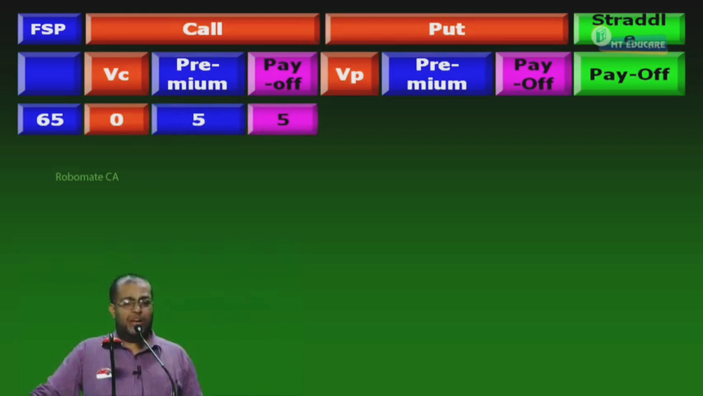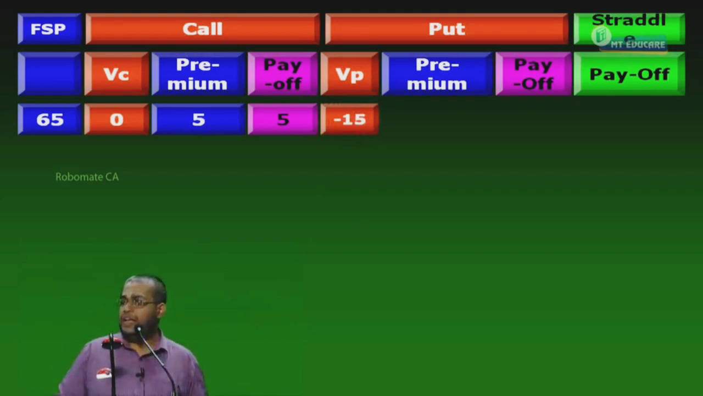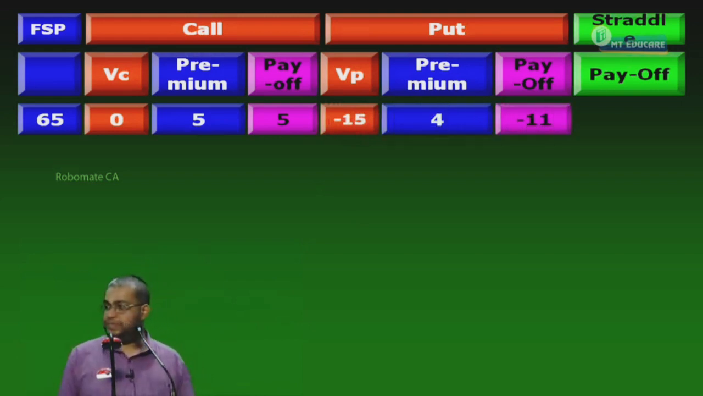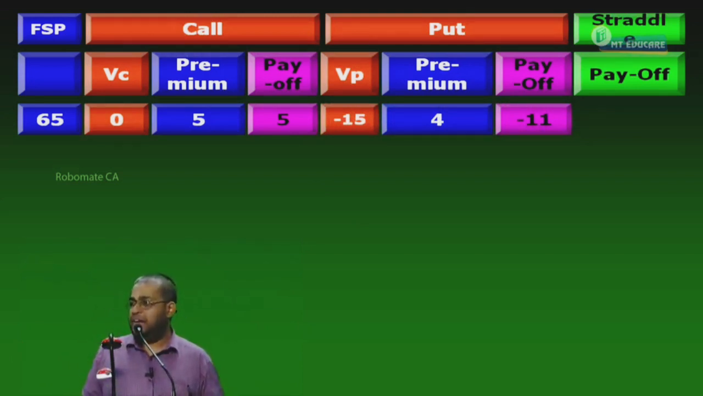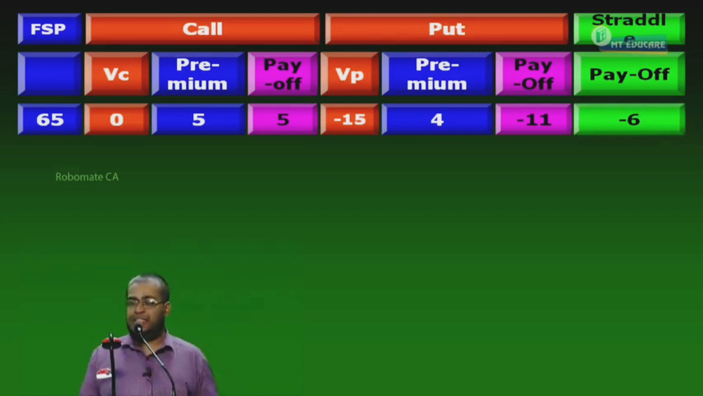Put option holder will exercise or lapse? Exercise. He has a right to sell at 80. He has a share worth what? 65. He makes how much profit? 15. I have how much loss? Minus 15. The value of the put for me is minus 15. How much premium will I receive here? 4. What is the payoff? Minus 11. Tell me, the straddle payoff is minus 11 plus 5 gives you minus 6.